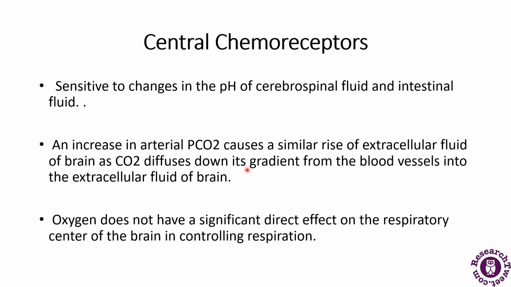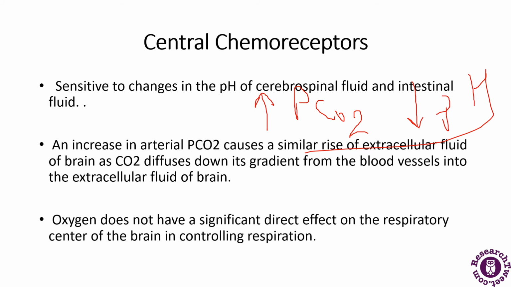As the partial pressure of carbon dioxide increases, it causes a fall in the pH. Why does this fall in pH occur?